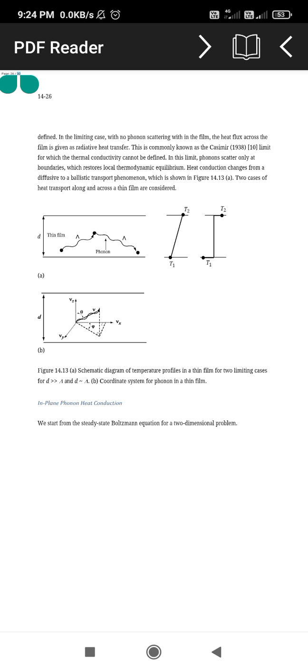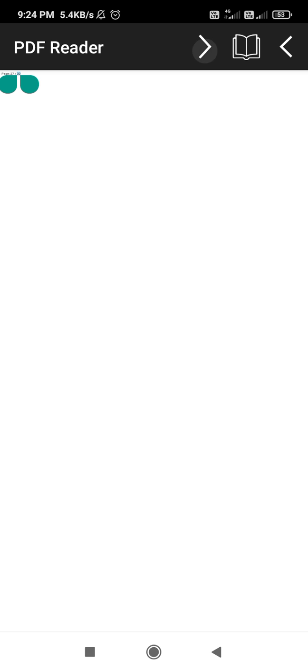Then this is the size for the quantum well, quantum dots and the quantum wires. This size is the thin film size of the photons. The structure size depends on the schematic diagram of the temperatures. That is the thin film or the cases for the coordinations of photons of the thin films. That is the start from the Boltzmann equations, which is called the two-dimensional methods.